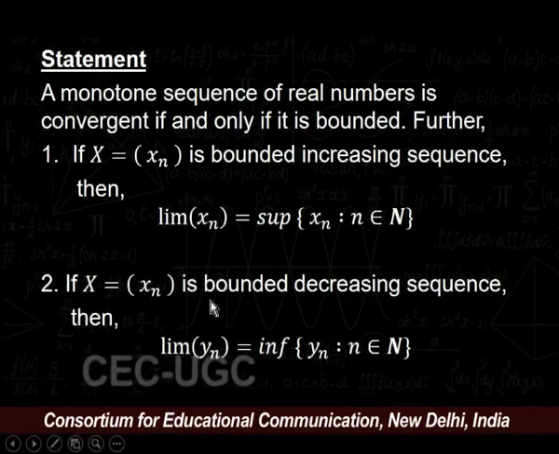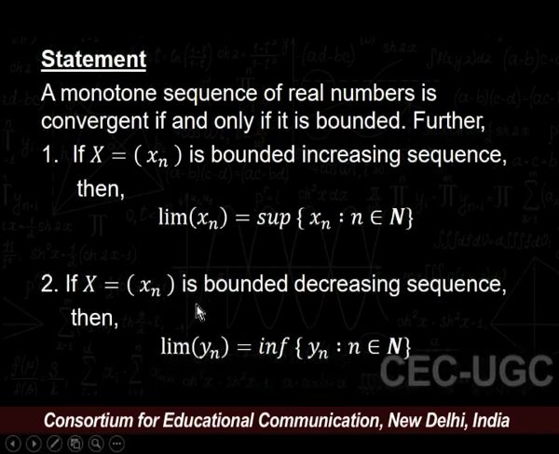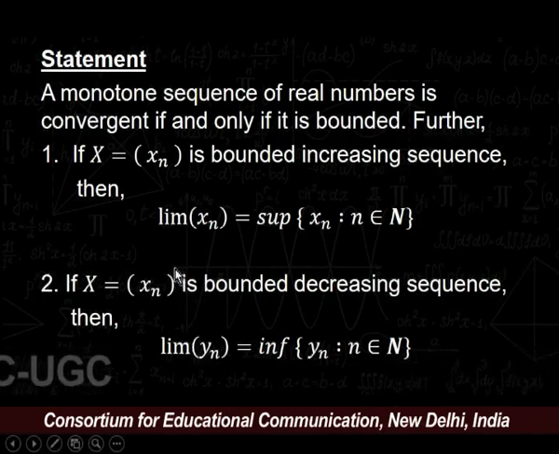For that, the statement of the monotone convergence theorem is: a monotone sequence of real numbers is convergent if and only if it is bounded. Further, if the sequence is bounded increasing, then the limit of xn is equal to the supremum of xn. And if our sequence is bounded decreasing, then the limit of yn is equal to the infimum of yn.